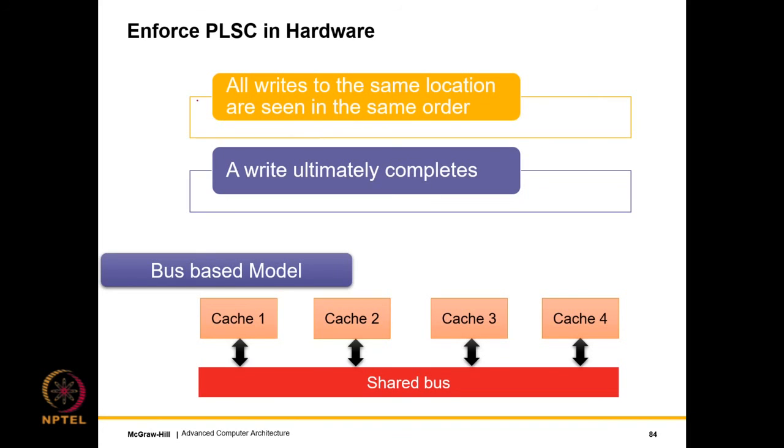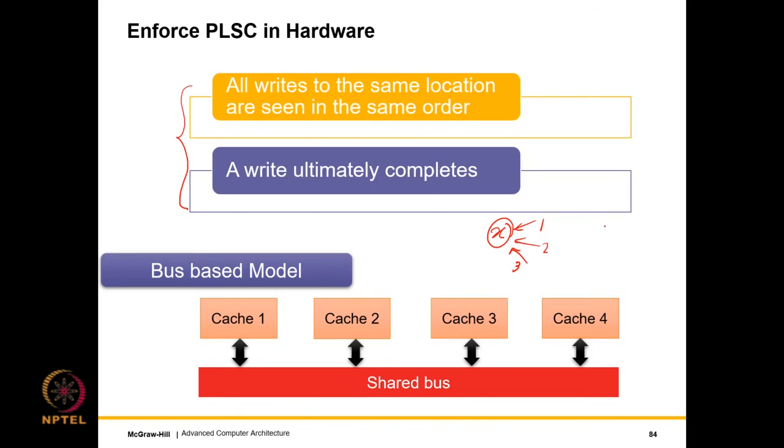So, what is it that we need to ensure? We need to ensure PLSC, so we need to enforce PLSC in hardware, and from there we came to the two cache coherence axioms. The first is that all the writes to the same location are seen in the same order. Seen in the same order basically means that all the threads see the same location being updated in the same way, in the sense that if we have a location X, if we write 1 to it, then 2, then 3, and so on, all the threads will agree on this order.